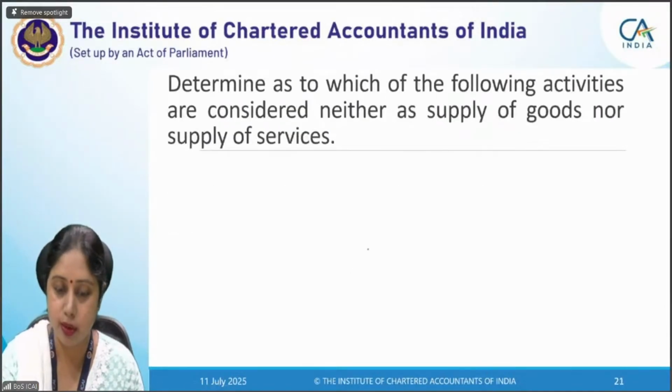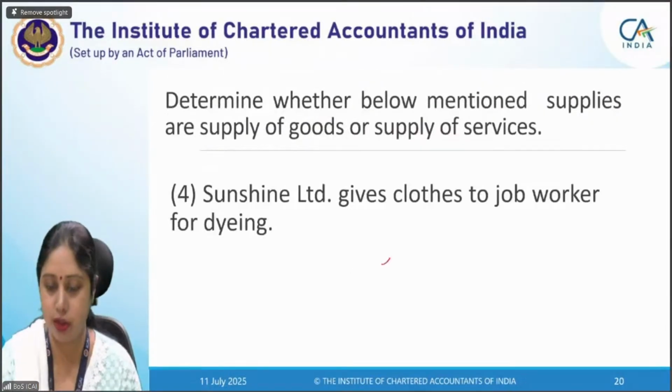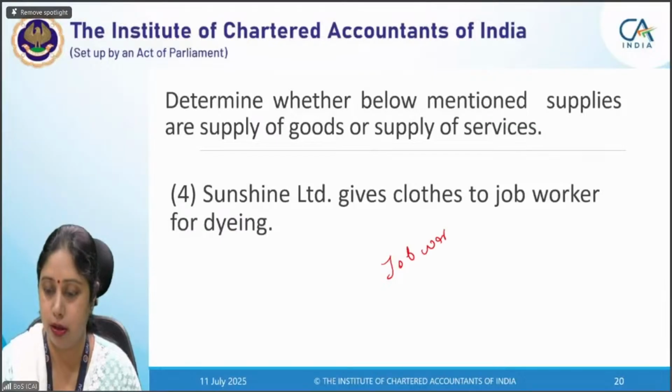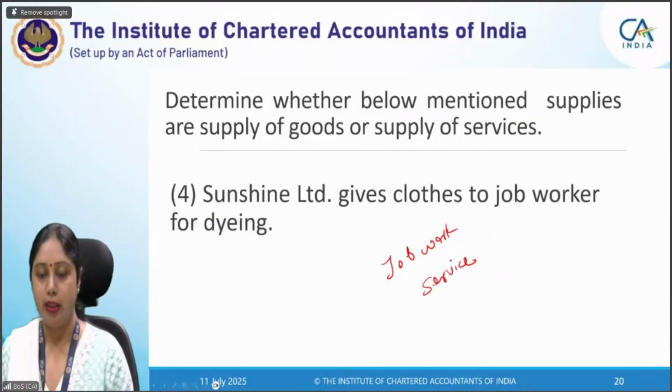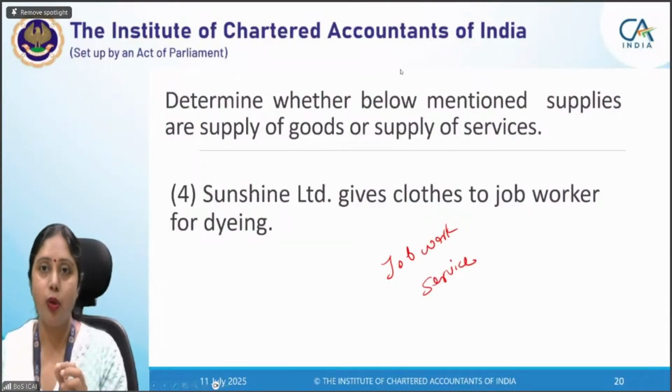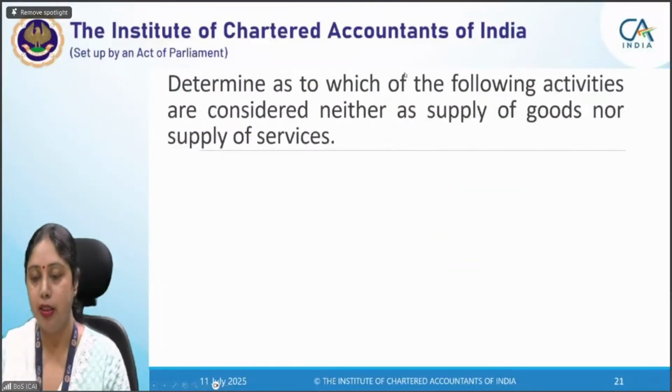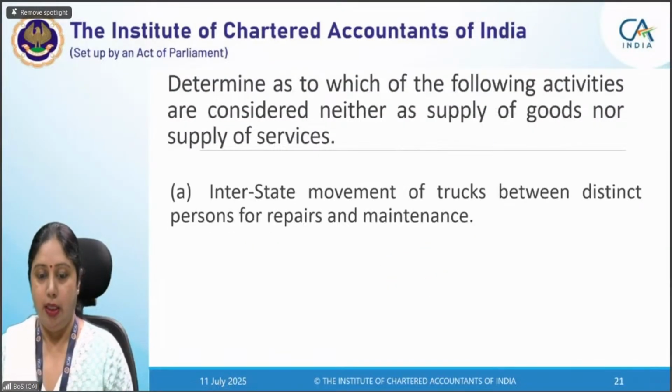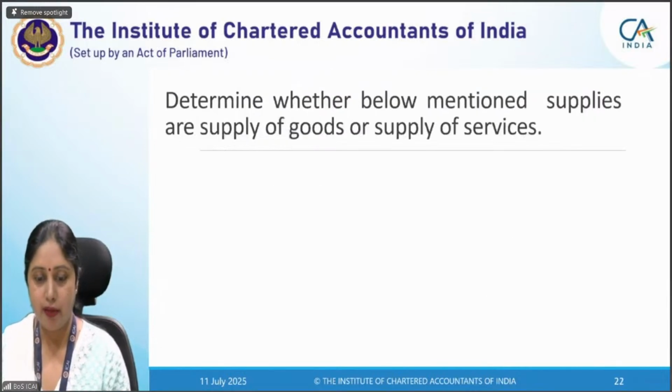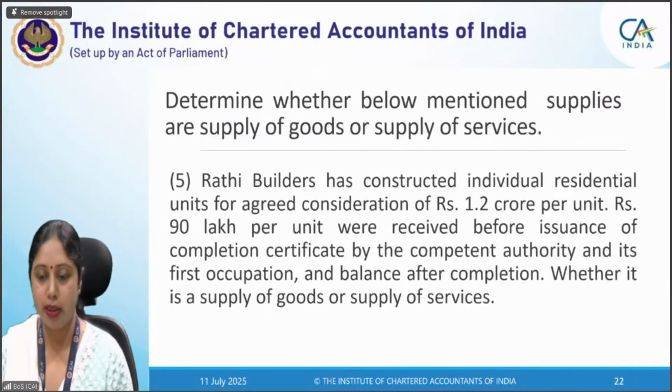This is actually a job work transaction, and this becomes a service. Okay, job work. This is a job work transaction, and job work is considered as service under the GST law. Now, this question I will not take. This is a quiz question. I will take this particular question.